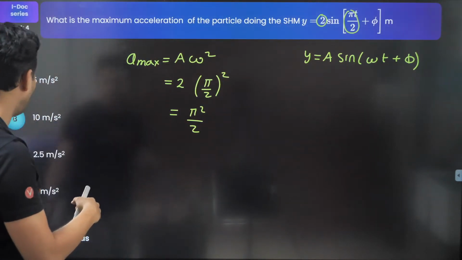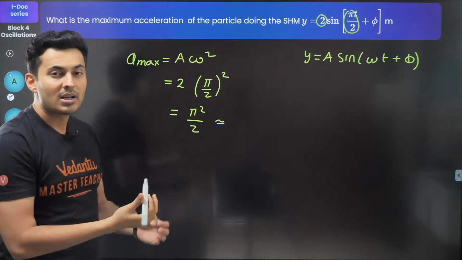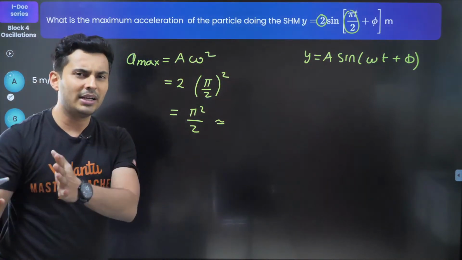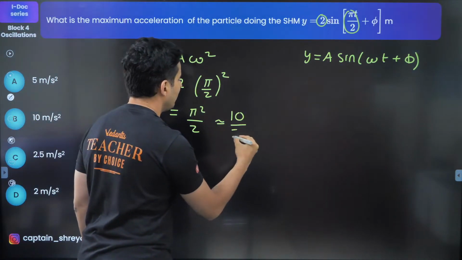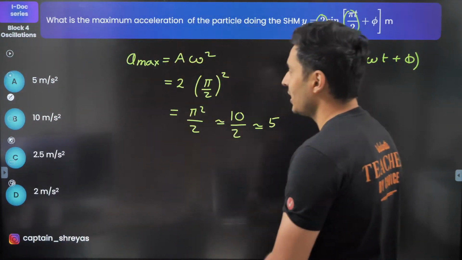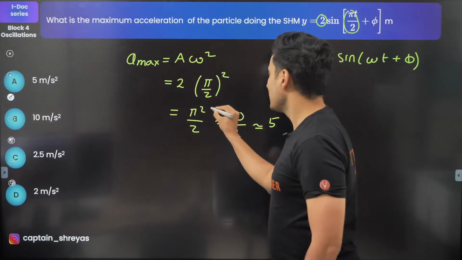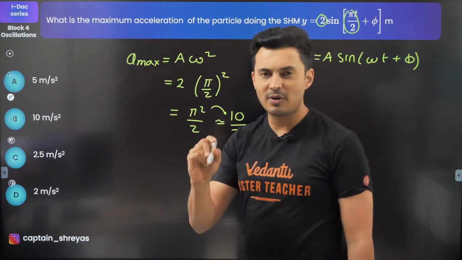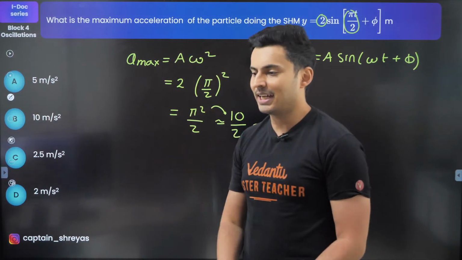But I don't see pi over here. So remember, pi's value is 3.14. The square will be almost 9 or something, which is roughly 10. So 10 by 2, which is then 5. Hence the answer should be option A, which is 5 meters per second square. So that approximation is very important. Pi square's value is roughly g or 10. That's what you can take it as.